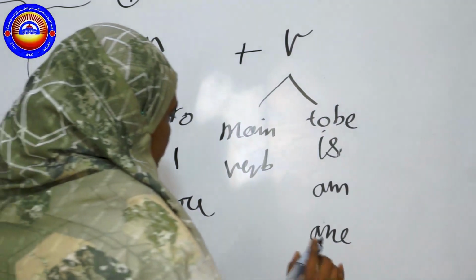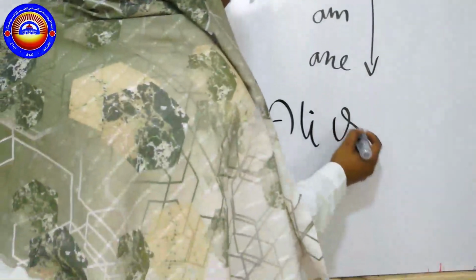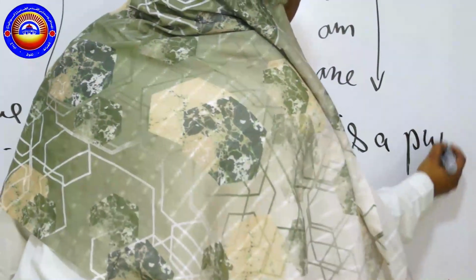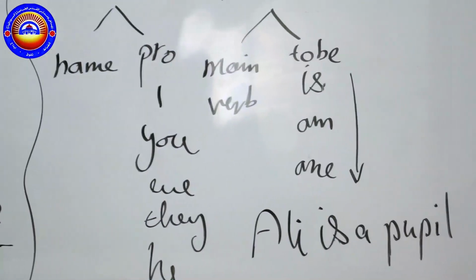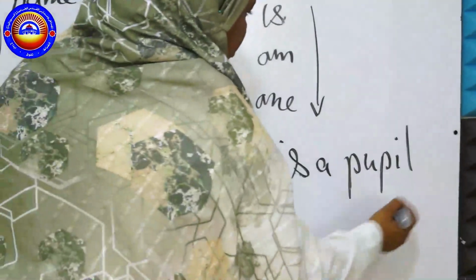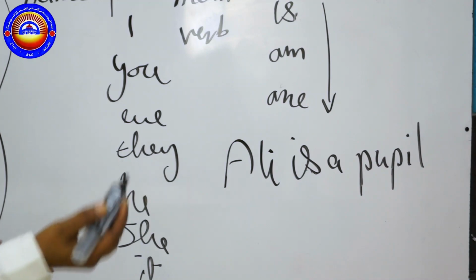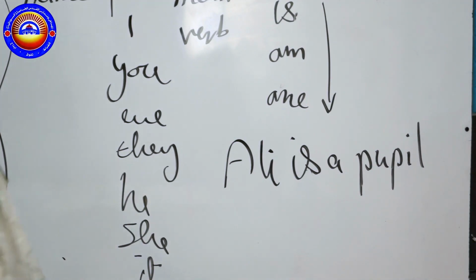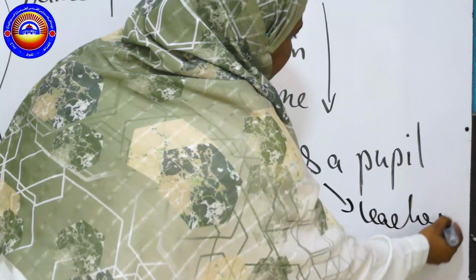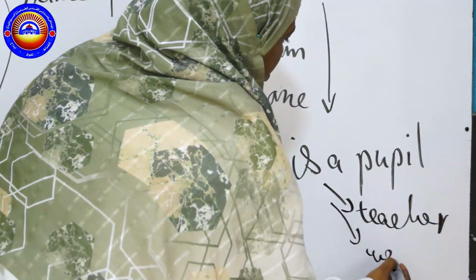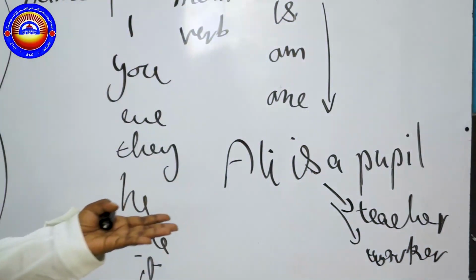So, let us take an example. Ali is a pupil. Here I am speaking about Ali to describe him as a pupil in the school, or as if he is a worker or anything. He can be a pupil, or he can be a teacher, or he can be a worker. So here I use it to describe him.